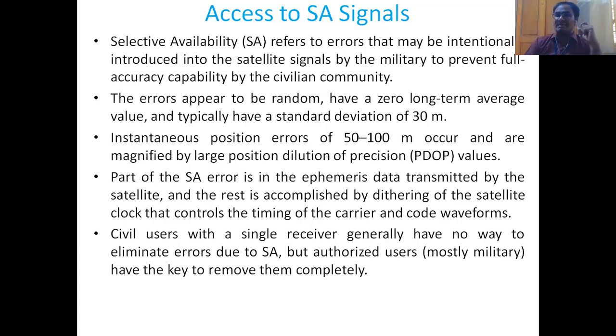There is some time difference, and it controls the timing of the carrier and that of the code waveforms. So there is always some dithering. Civil users with a single receiver have no way to eliminate the errors due to selective availability. But the authorized users, in most cases the military people, have a key. They will have an encrypted key that will remove them completely.